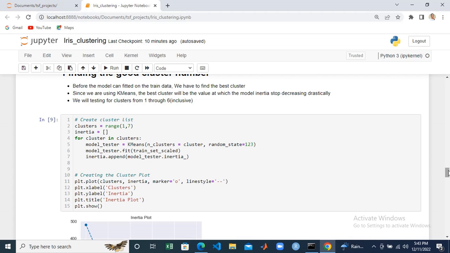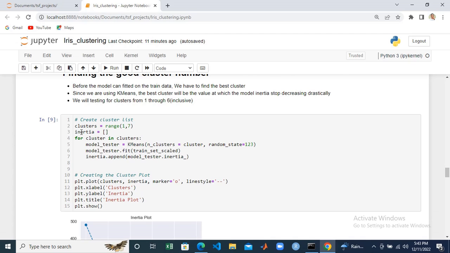So the inertia is like the distance of the data to the centroid. So we are going to use a range of 1 to 7, that is, it contains 1 to 6. That means our for loop is going to test out each of the cluster numbers, then we'll get the inertia of each of these values.